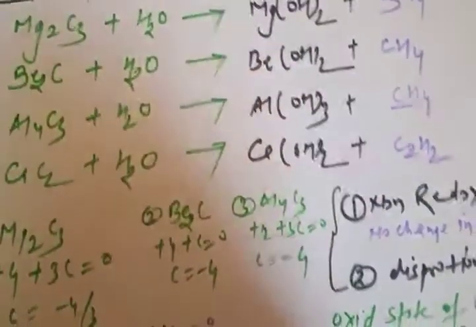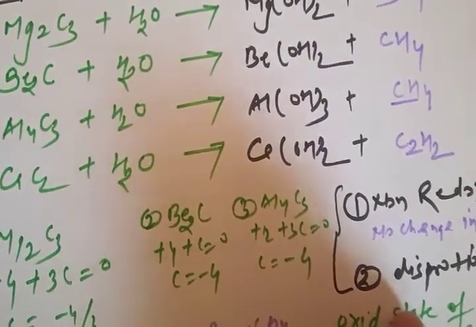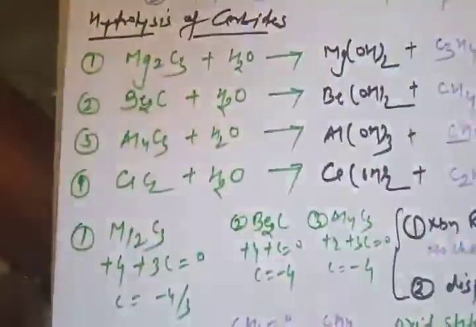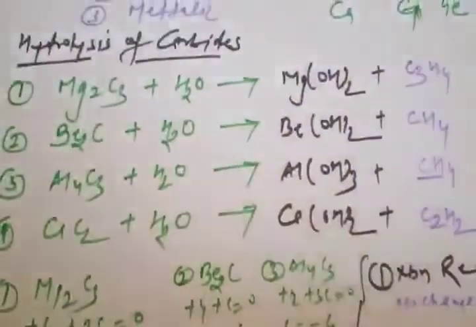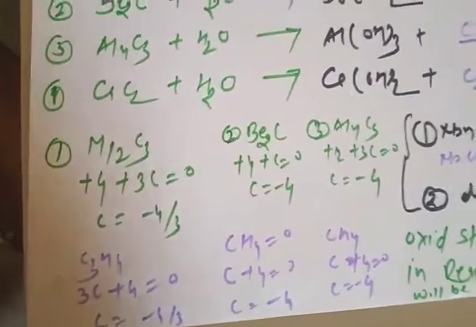So this is how you can identify the hydrocarbon in the hydrolysis reaction of carbide. Just check the oxidation state of carbon in the reactant.